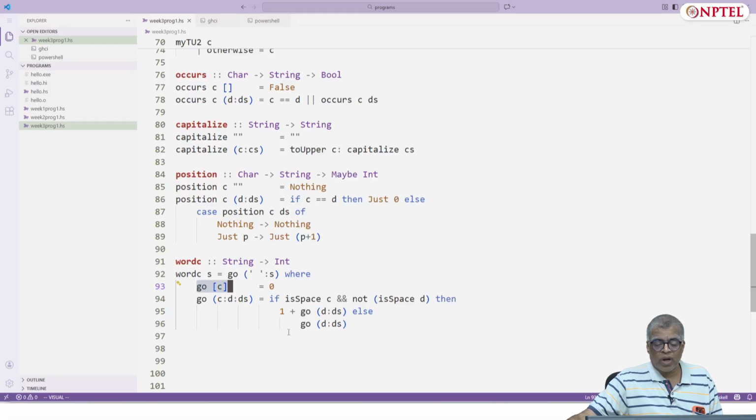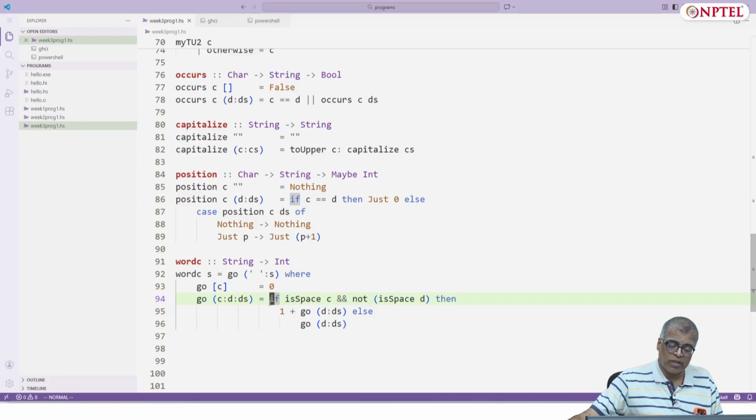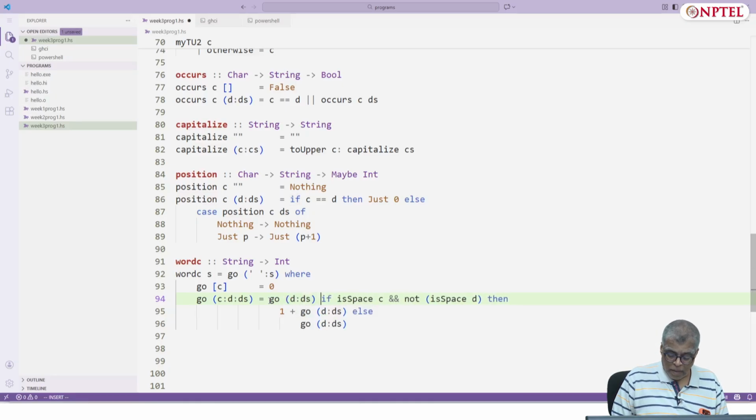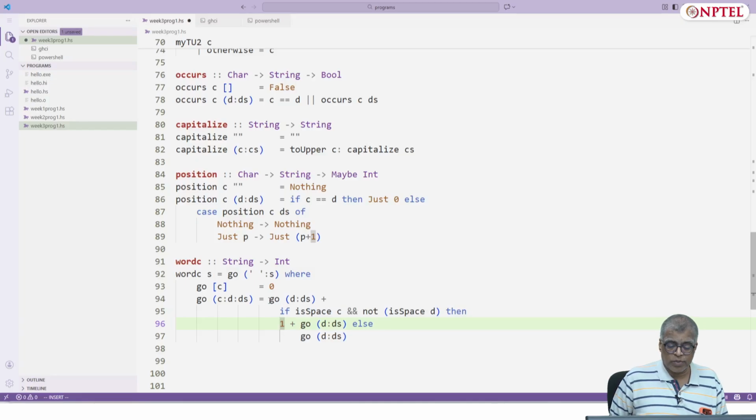And actually, just to tell you that this kind of if statement is also an expression. It's not a statement, but it's an expression. I could actually do something like this. I could actually say go of d:ds is plus, and I can give an if expression as part of a larger arithmetic expression also.